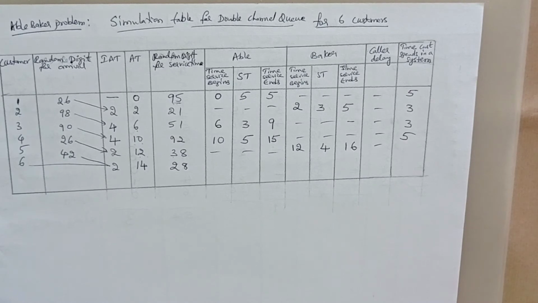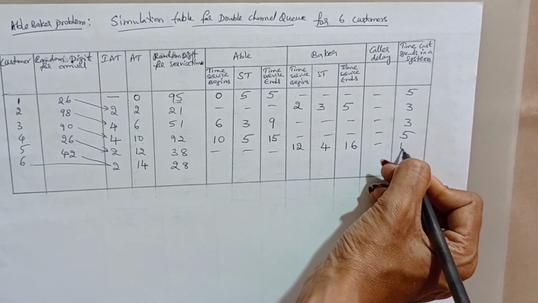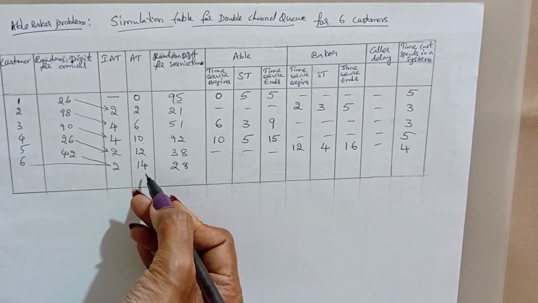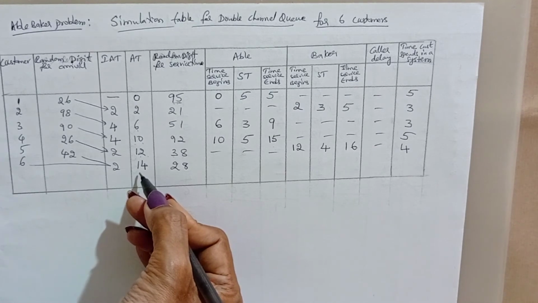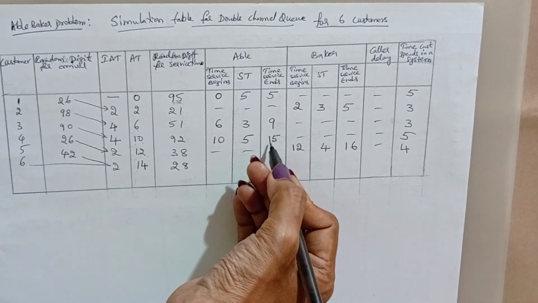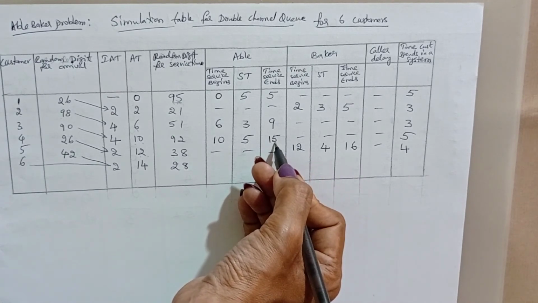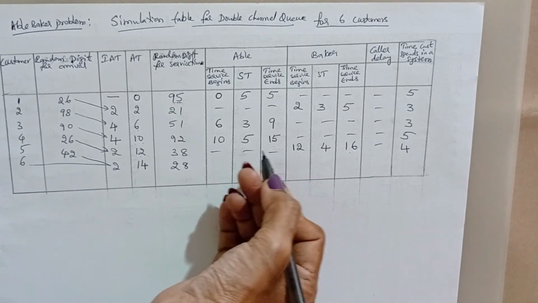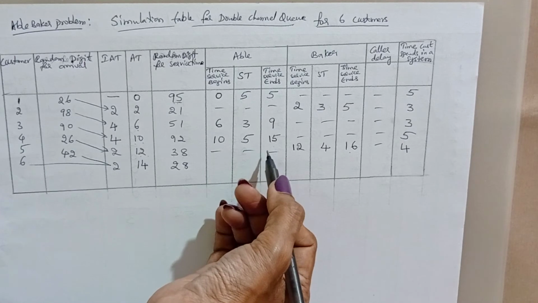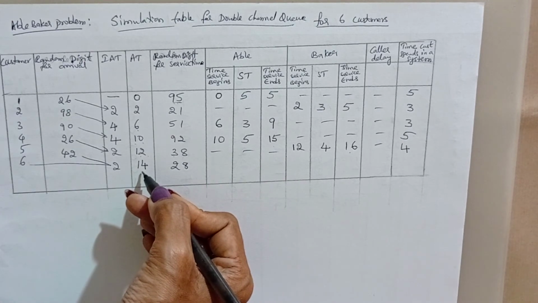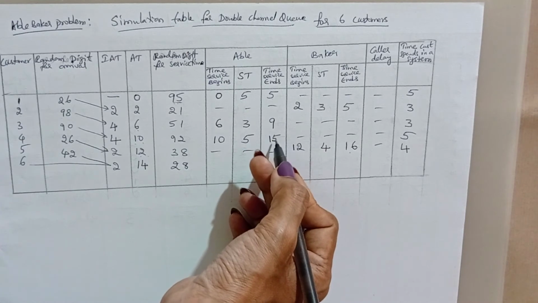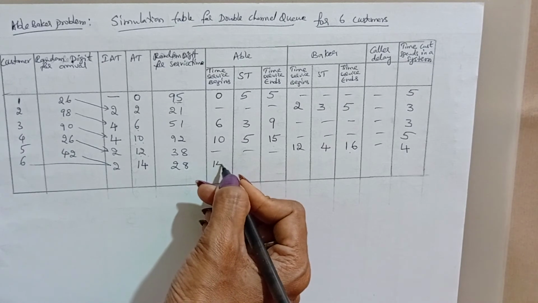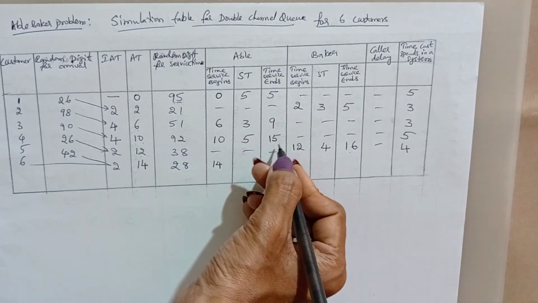Now at clock time 14, the sixth customer called. Both are busy. Abel is busy up to 15 minutes and Baker is busy up to 16 minutes. But of these, Abel completes first and becomes idle. So after completing the customer service, he attends the call. The call entered the system at the 14th minute, but service starts at 15 minutes, so 1 minute waiting. Here the call is delayed for 1 minute.